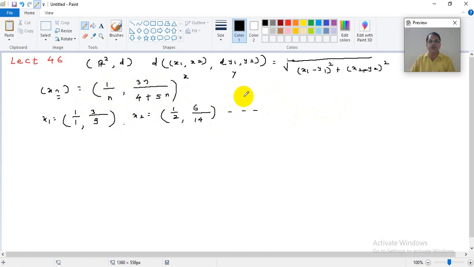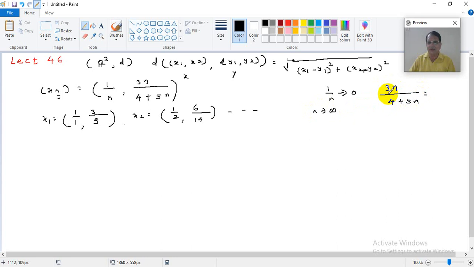What you can do is you take limit of this quantity as n tends to infinity. The nth term of the sequence, xn, if you calculate limit of that term as n tends to infinity, you will get the point where the sequence converges. So you know 1 upon n tends to 0. Definitely we know this. When n tends to infinity, 1 upon n tends to 0. What about this 3n upon 4 plus 5n?